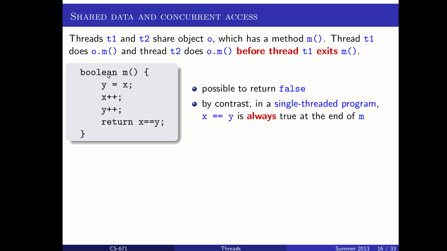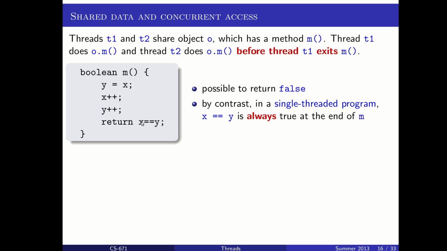For example, if T1 calls and gets through doing its pluses, and then T2 calls before T1 hits the return and only increases X, and then for whatever reason, the exact timing is such that X has been increased by thread 2, but Y has not been increased by thread 2, and thread 1 chooses then to return, which we can't predict what order each thread will execute in, then it would return false.